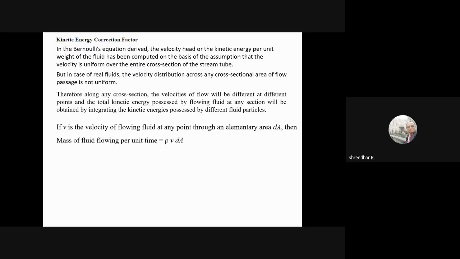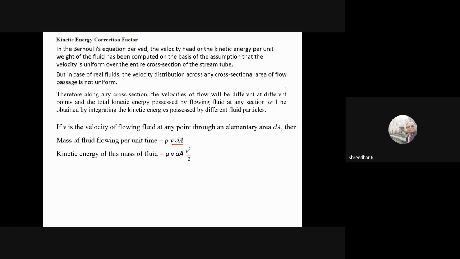If you want to write mass per unit time, mass is nothing but density into volume, and density into volume per second is discharge. Discharge is velocity into area. Therefore, if you take an elementary area, you can calculate mass per unit time, which is density into Q, rho into Q, where Q is velocity into the area. Similarly, if you want to calculate kinetic energy, it is half m v square. So take half into mass into this.